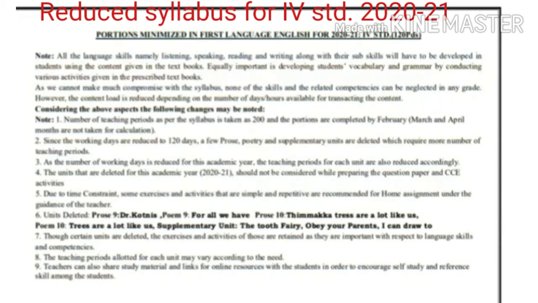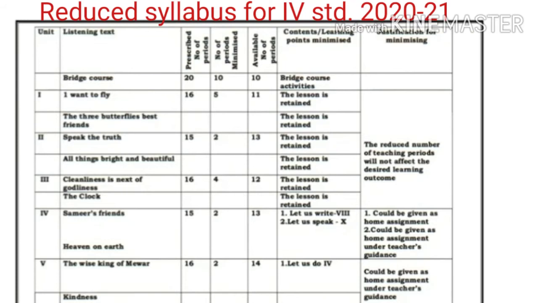For class 4th, unit 9 and unit 10 and the supplementary reading, that is the Tooth Fairy, Obey Your Parents, I Can Draw Too, are deleted. So unit 9, that is from Dr. Courtney's to Let Us Learn Something New, are deleted from the 4th standard. But some of the grammars and exercises are retained even though the chapter is deleted. Grammars are retained. So let me give you now the detail of the portions or the contents that are deleted